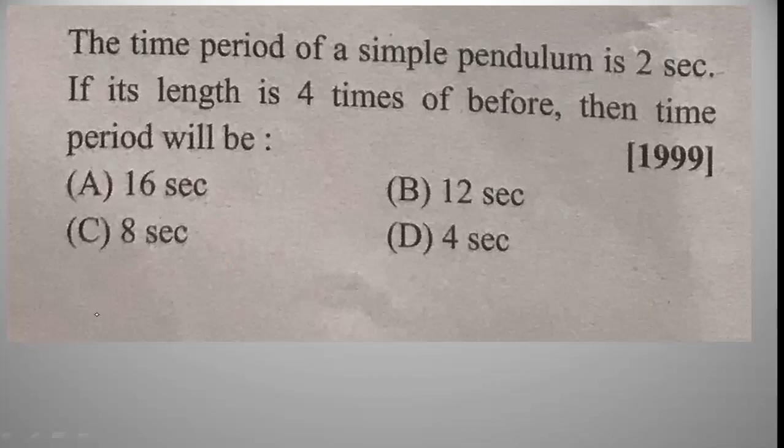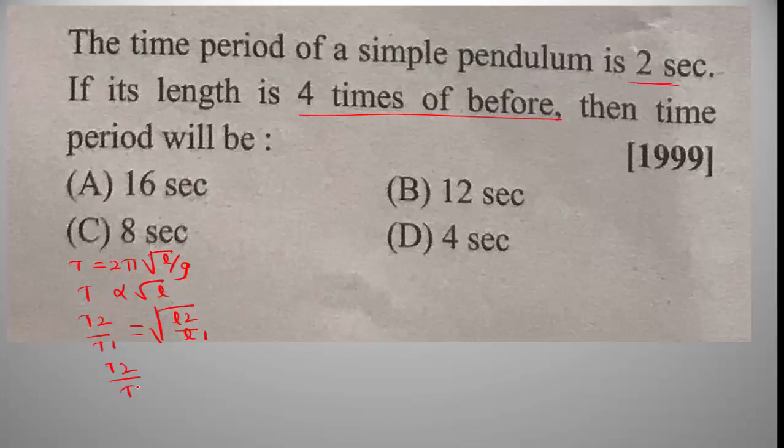And the next problem is the time period of a simple pendulum is 2 seconds. Its length is 4 times of before, then the time period will be? The time period of the simple pendulum T is equal to 2π root of L divided by G. Here the time period is directly proportional to root of its length. Then T2 divided by T1 is equal to root of L2 divided by L1.